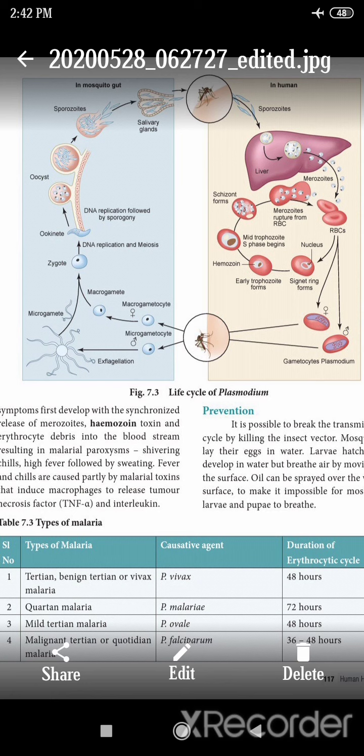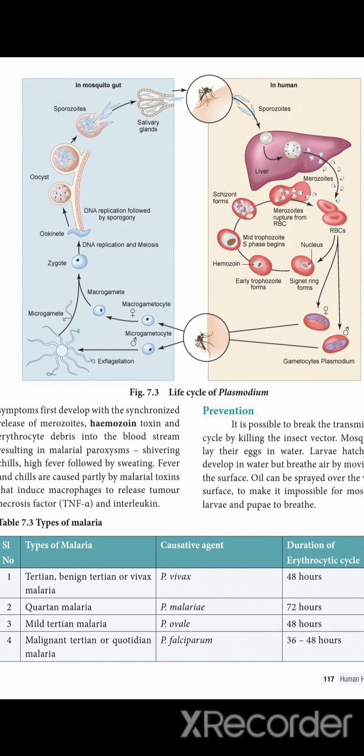After entering the mosquito's gut, the flagella are removed, which is exflagellation. So two gametes are in the gut: the macrogamete acts as the female and the microgamete acts as the male. The two gametes fuse together to form a zygote.